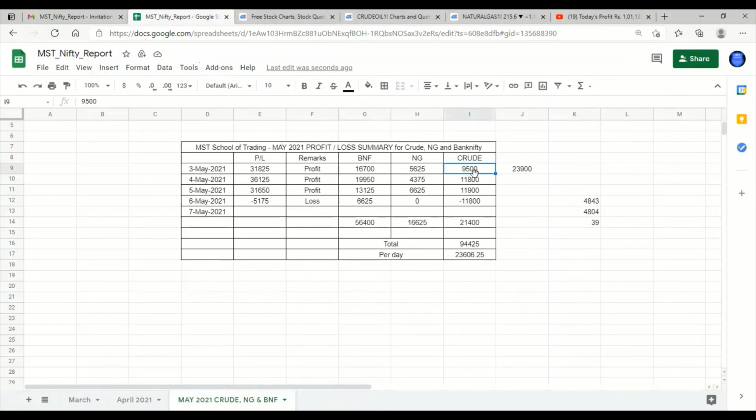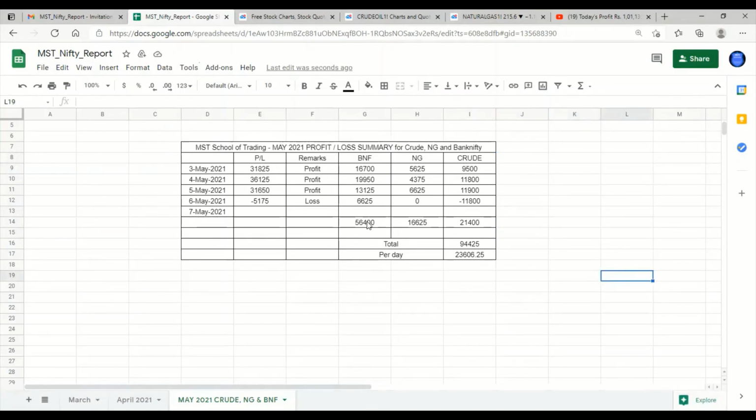The second entry also we got, and we encouraged the people to take it. They also took it, booked the profit, and shared the screenshot. At that time we got a profit of 23,900 rupees, which I have not included. So for your information, I have taken only as per the target, and it has given 9,500.